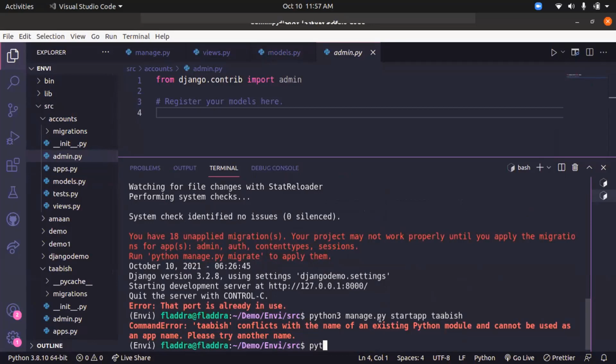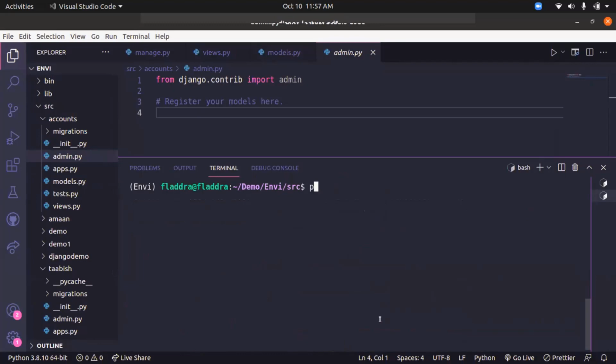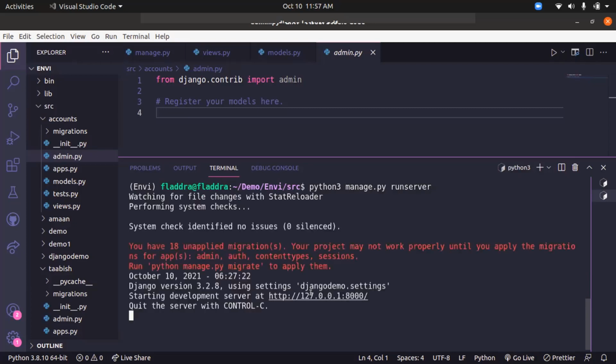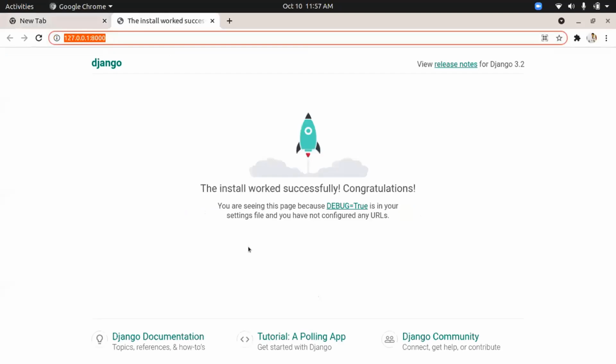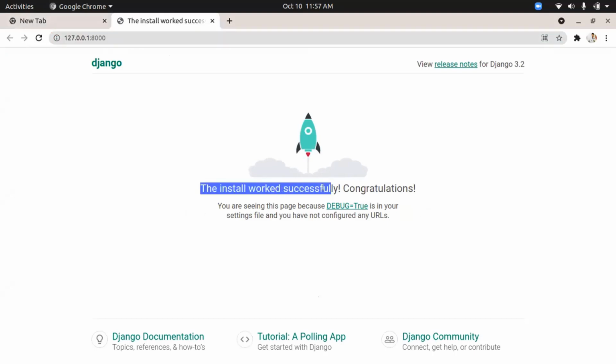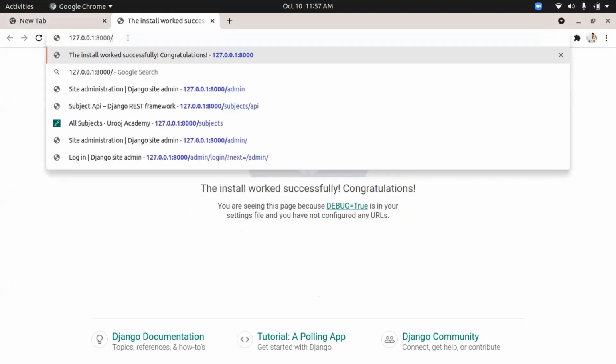Let's type it: python3 manage.py runserver. Now this is the most exciting feature of Django. Once you install the application, you click on this link and you have a page by default. Getting my point? The page is open in Windows Chrome. I never wrote anything for getting this page, but it shows that the install worked successfully. Congratulations. That is the beauty of Django. You just need to install Django and you're done. You have created an application.